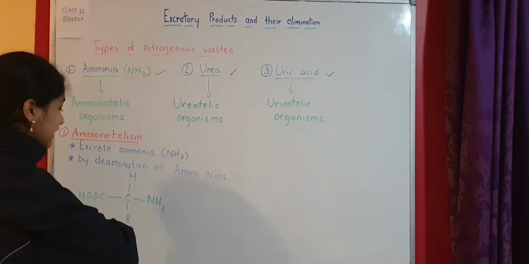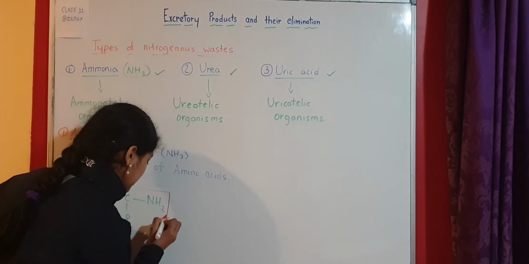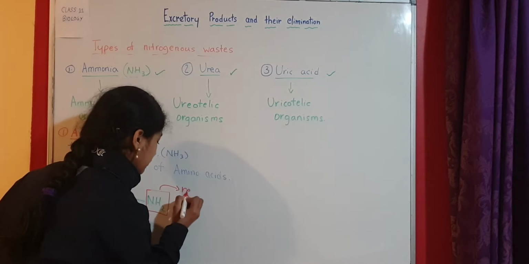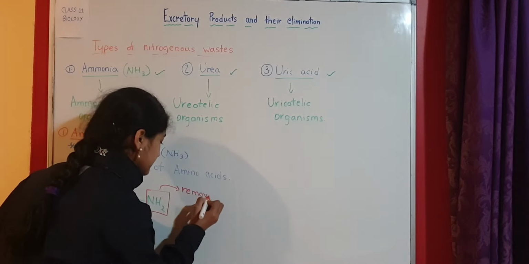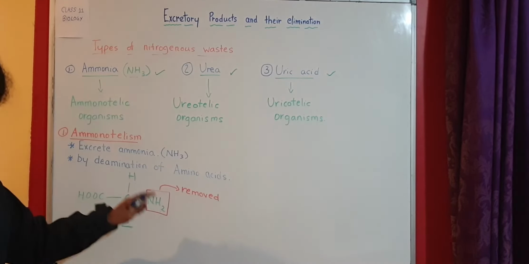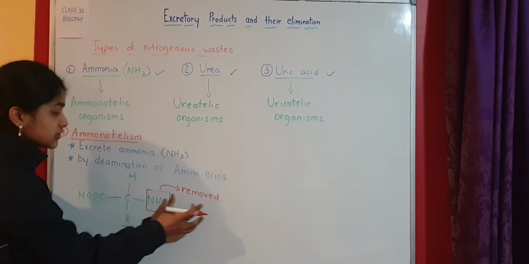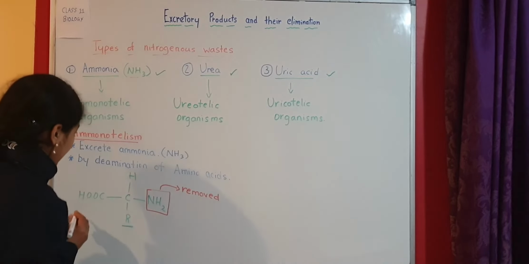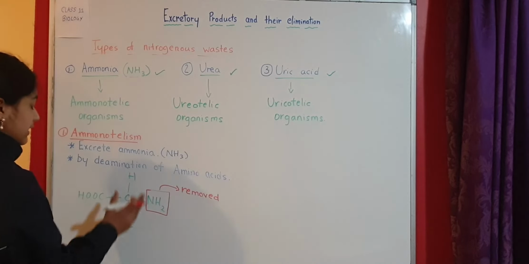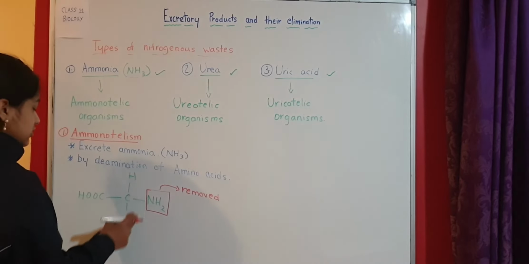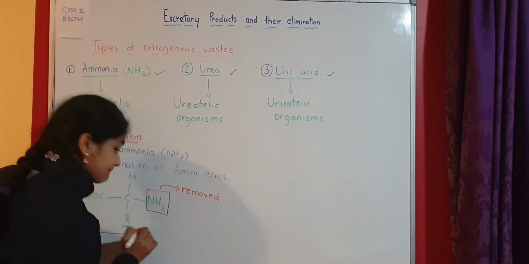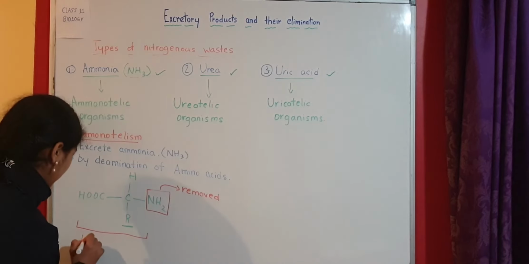Now this NH2 is removed. This is basically the deamination of amino acids that we're discussing. When you remove NH2, the remaining part, which includes CHR and COOH, is an organic acid.